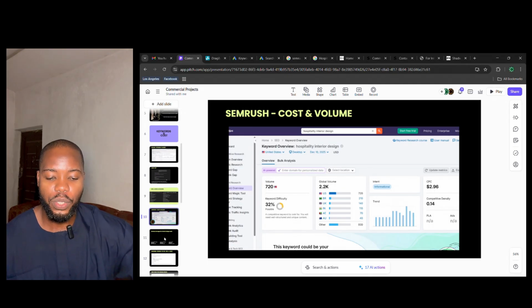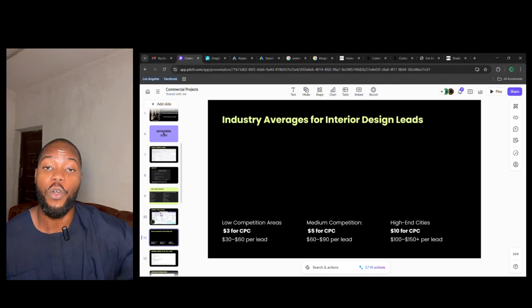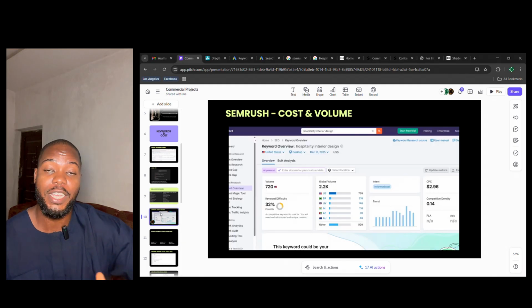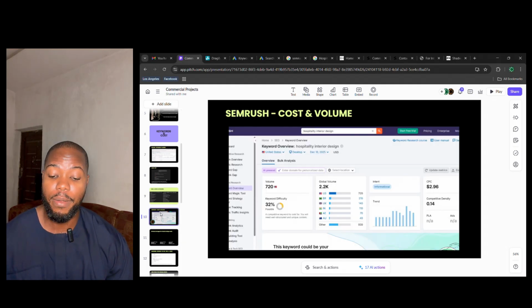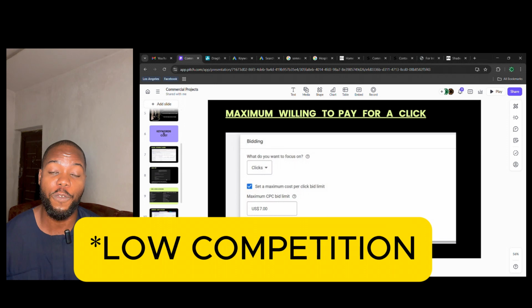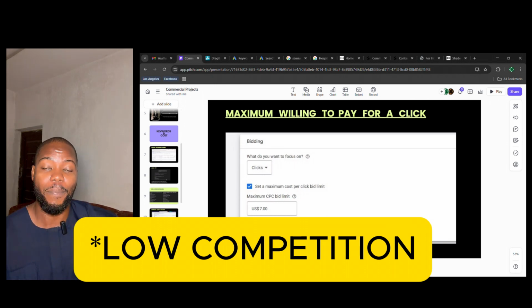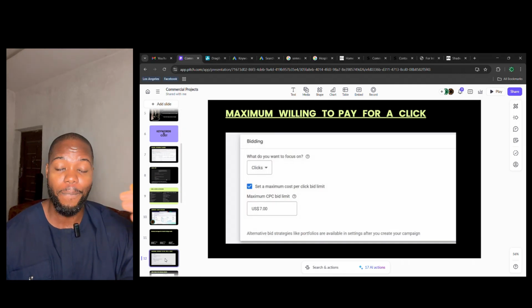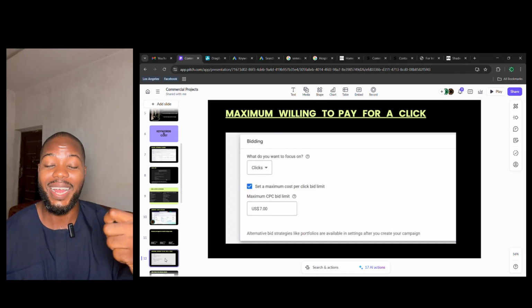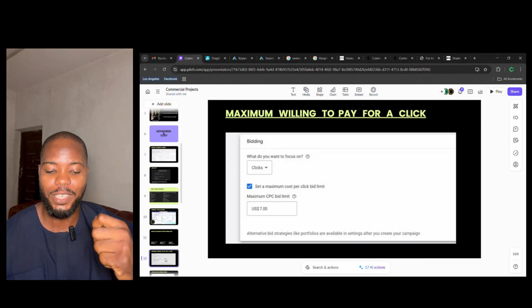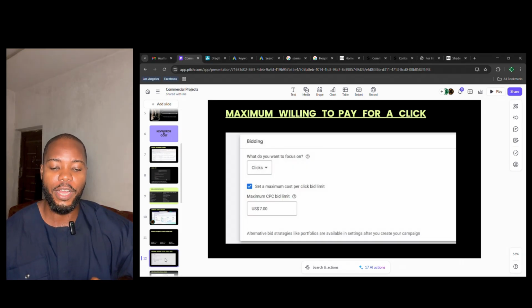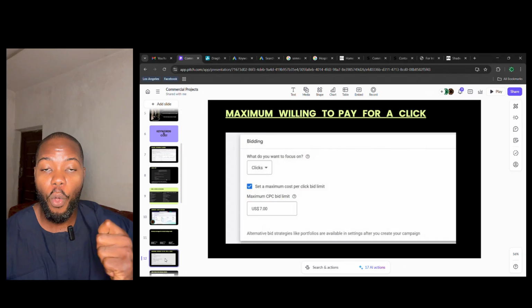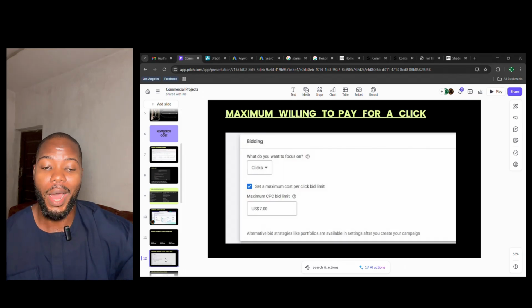Now, based on where you stay, there are different costs for different keywords. When you stay in a place that has so much competition, like London, Manchester, or New York, the keyword can get very, very expensive. And that's why we always try to set a maximum cost we are willing to pay in our ad campaign.